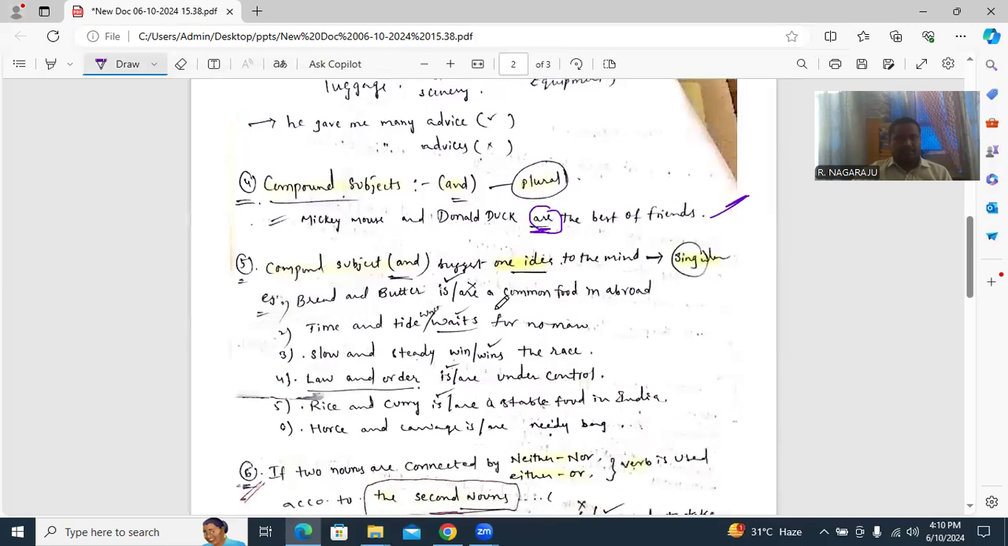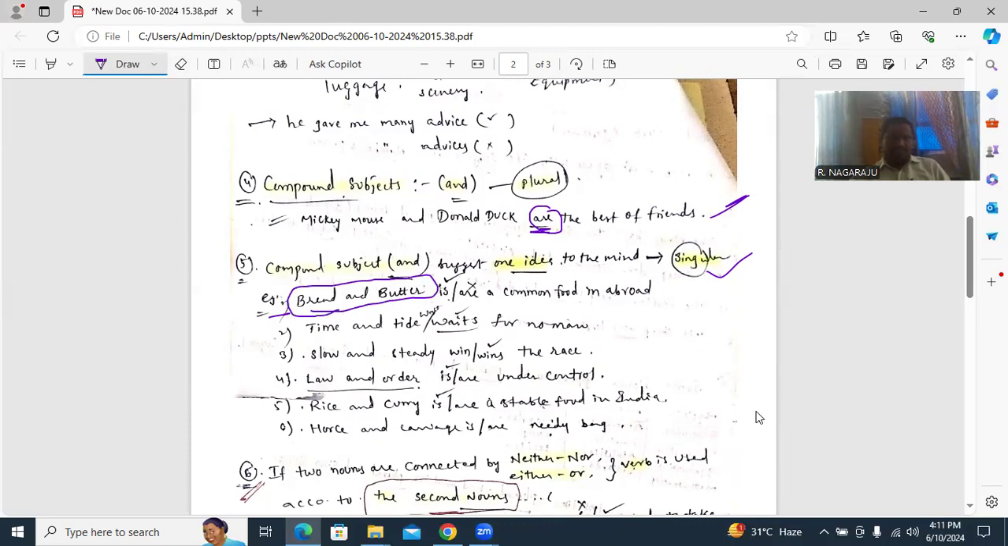Next, fifth rule, compound subject. When a compound subject suggests one particular idea, it takes a singular verb only. How is it? First one: bread and butter is or are a common food in India. Here you see bread and butter seems to be one idea. It's not like a plural form. It is one idea, one food, so we call it is.